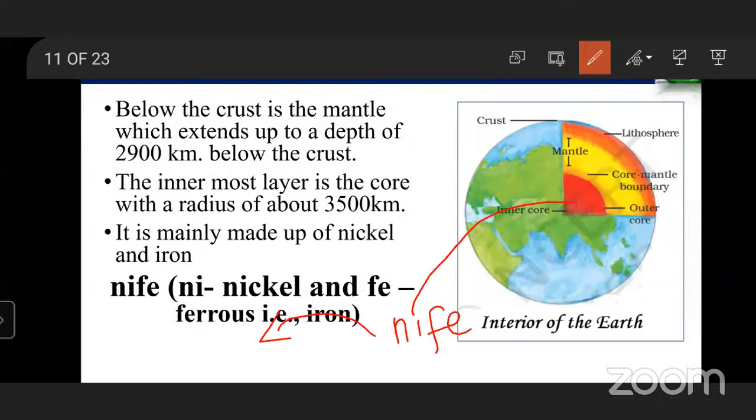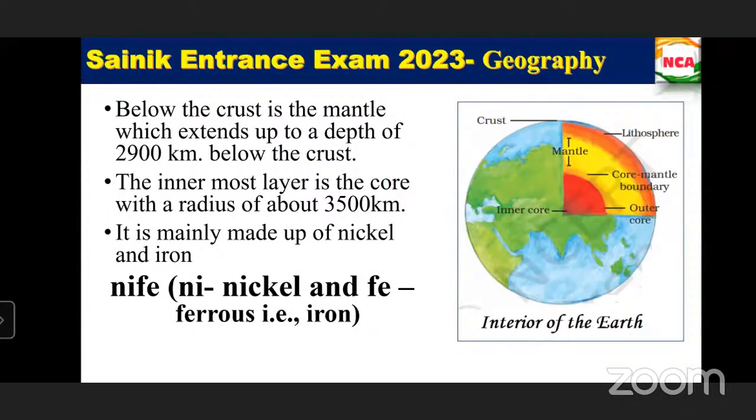For the crust, we have SiAl and SiMa. Where it is the land region, you can write SiAl. Where it is the oceanic crust, where water is present, you can write SiMa. Is that clear? From the picture itself, you can denote everything.